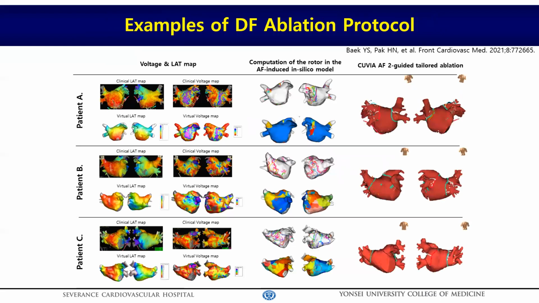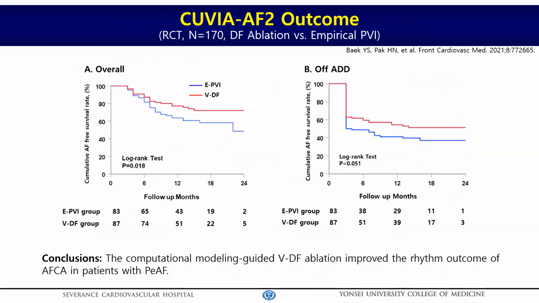These are examples of dominant frequency ablation. This is a virtual DF group case with extrapulmonary vein dominant frequency here, and we conducted additional ablation for DF sites after PV isolation.